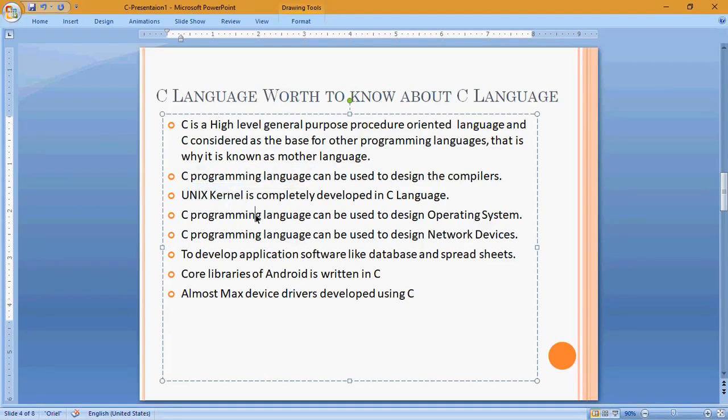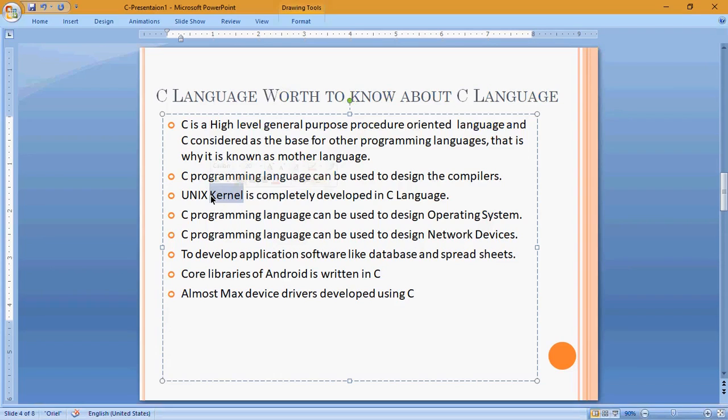Next, Unix kernels. A kernel is nothing but a user interface, I think. Normally, when you open the command prompt in the Windows operating system, there are similar kernels in Unix and Linux platforms. There you are not able to see icons and all those things. If you are accessing a file, you have to write a command like open some file name.